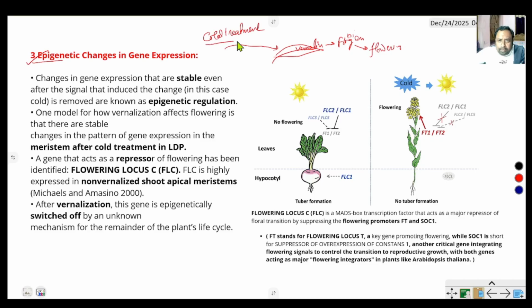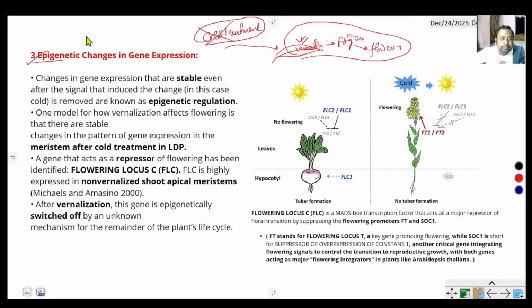If we use this cold treatment once and then remove the cold, when the vernalin is activated, this process continuously produces. This is called epigenetic effect. Epigenetic means once we apply the stimulus, if the gene activates on time, then it does not deactivate, even if the stimulus is removed.